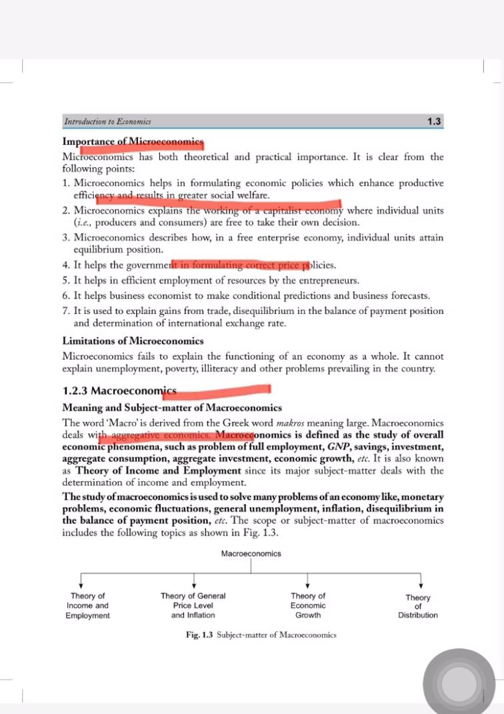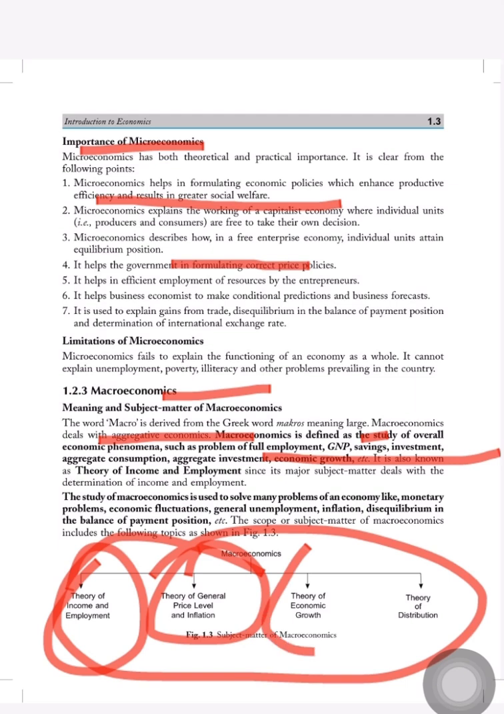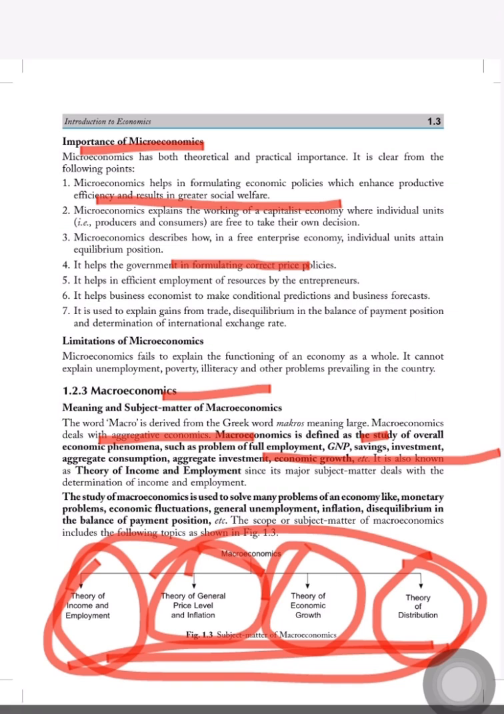The word macro is derived from the Greek word makros, which means large. So macroeconomics deals with aggregate economics. Macroeconomics is defined as the study of overall economic phenomena such as the problem of full employment, GNP, meaning gross national product, savings, interest, aggregate consumption, aggregate investment, economic growth, etc. On the chart, we will see theory of income and employment, theory of general price and inflation, theory of economic growth and theory of distribution. All of this will be covered in macroeconomics.